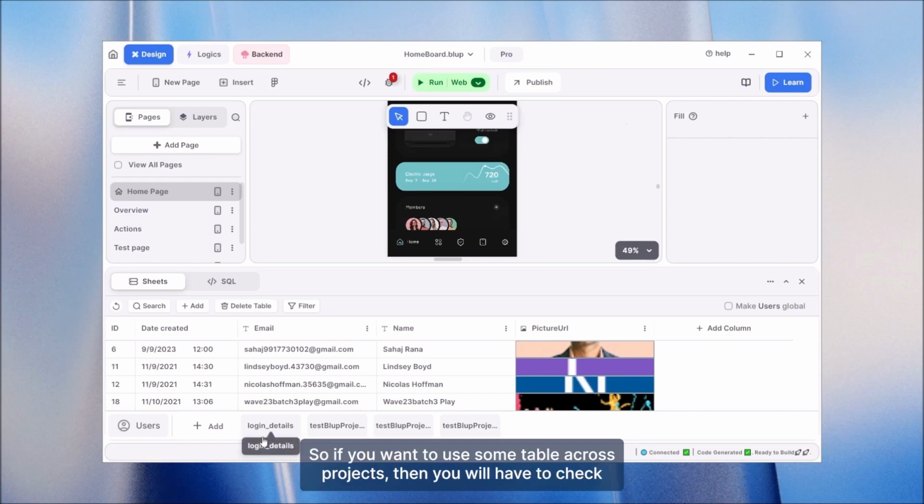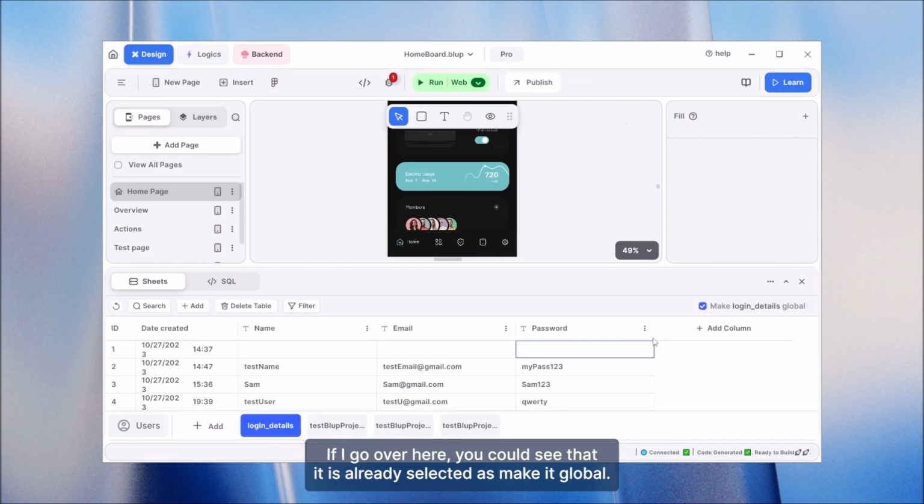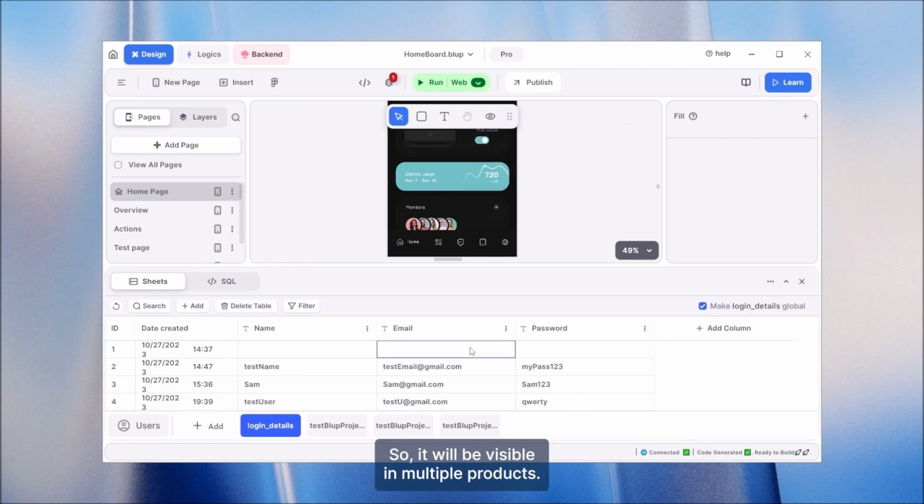So if you want to use some tables across projects, then you will have to check this button, make user global, or make any kind of a table global. So if I go over here, you could see that it is already selected as make login detail global. So it will be visible in multiple projects.